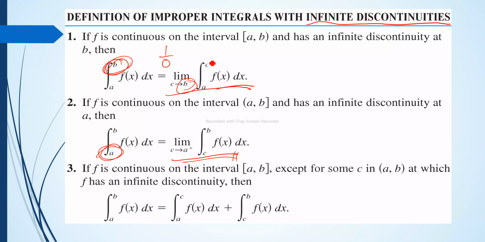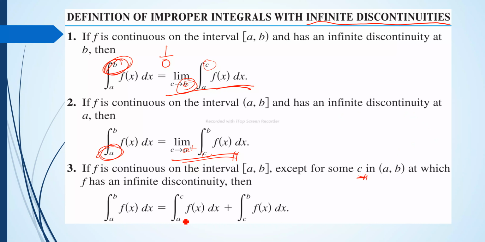Again, c here is any point as it approaches the upper limit, or in this one the lower limit. And the third one in the infinite discontinuities: a and b are continuous in the function, but there is an infinite discontinuity within the function. We call that our point C in this one.